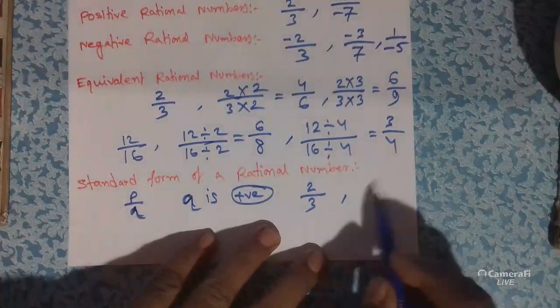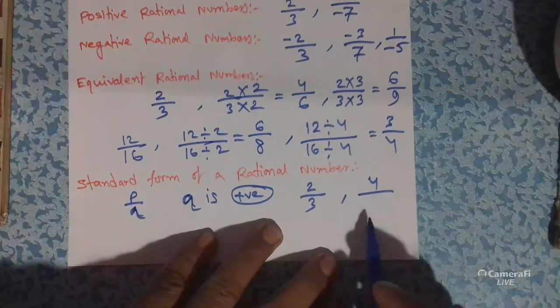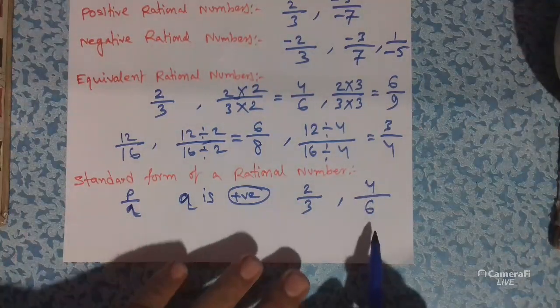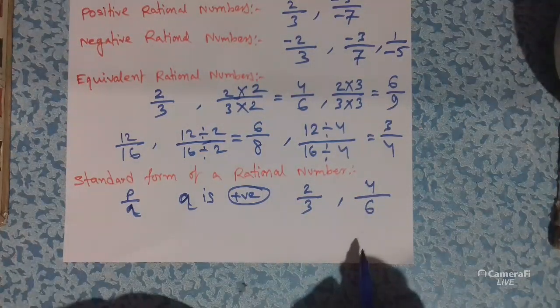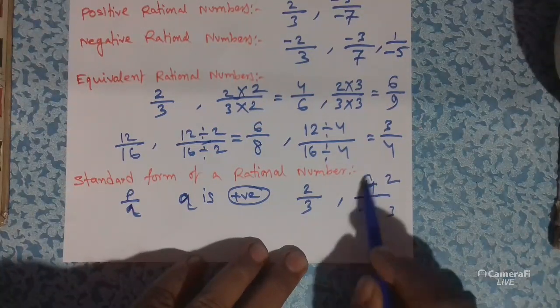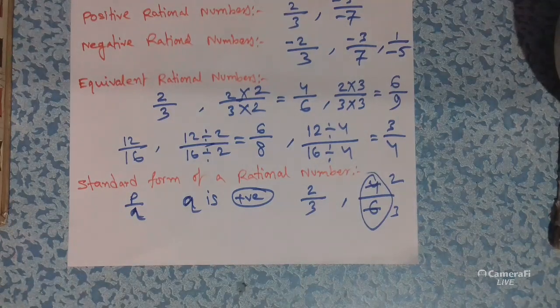But if I write 4 by 6, it is not a standard form of a rational number because 4 and 6 have a common divisor. We can divide both the numbers by 2. So 4 by 6 is not a standard form of a rational number.